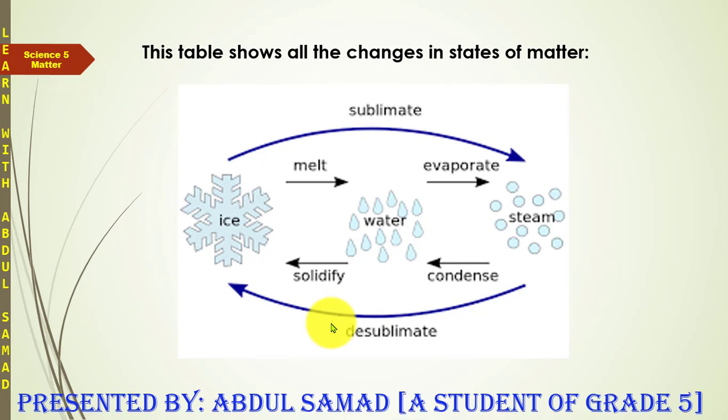This table will show all changes in states of matter. The number 1 is sublimation, and then number 2 is melting. This is evaporation, this is condensation, this is solidification, and this is desublimation. This is steam, this is water, and this is ice.